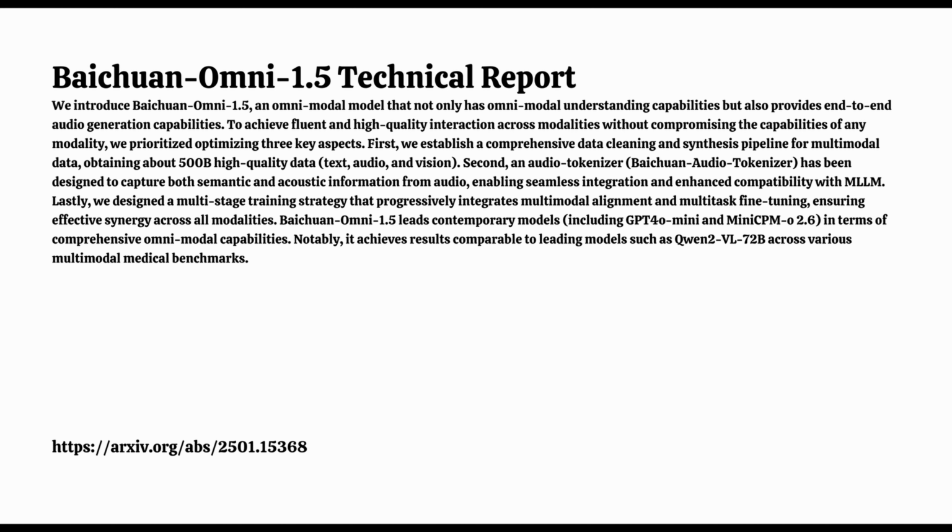Now let's talk about the data that was used to train this model. The report reveals a really fascinating approach to creating that training data set. Yeah, they didn't just rely on public data sets. For image data, they went a step further and synthesized their own data using a dedicated caption model and books and papers that they collected in-house. So they kind of took a similar approach with the video data, using public sources, but also generating captions for YouTube videos using GPT4o to create more high-quality examples.